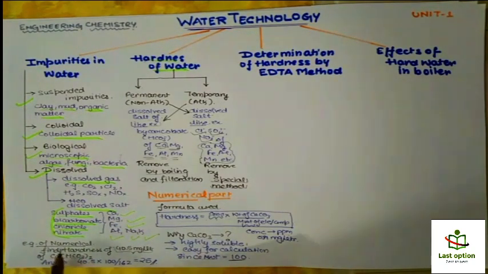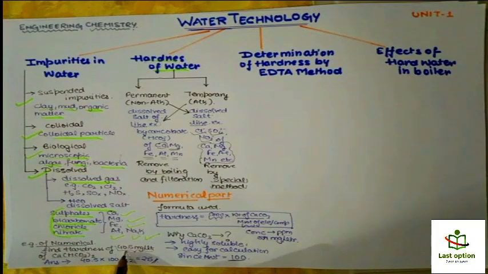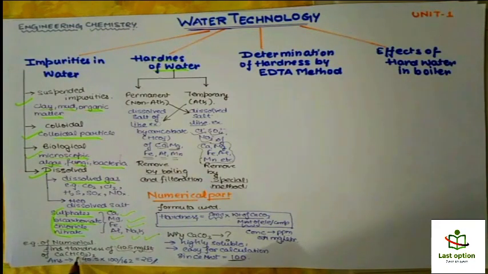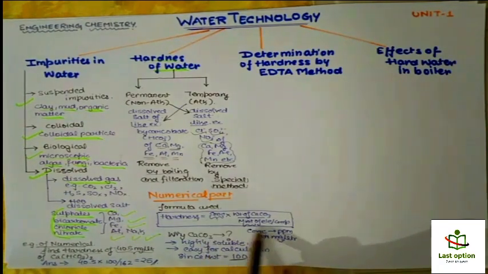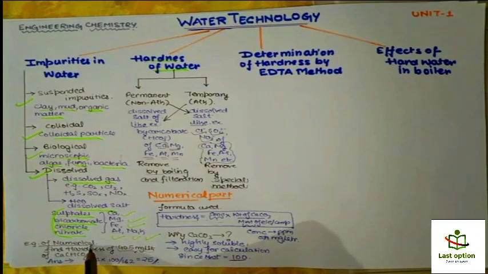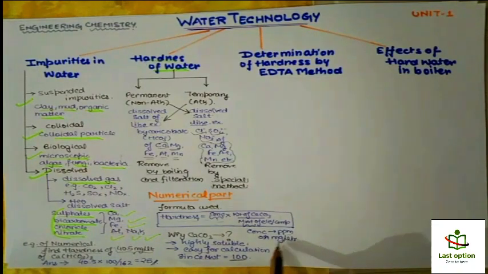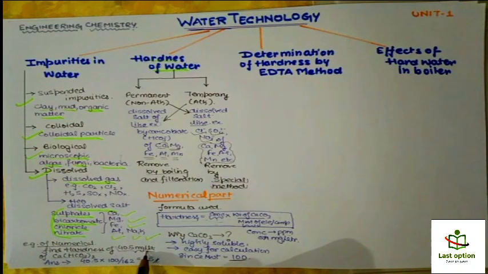So let's take an example. We are given the concentration of calcium bicarbonate in the water, and you have to find the hardness of the water. So simply use this formula. You are given the concentration. Remember, the concentration should be in ppm or milligram per liter. So the concentration is milligram per liter. Okay, it's fine.